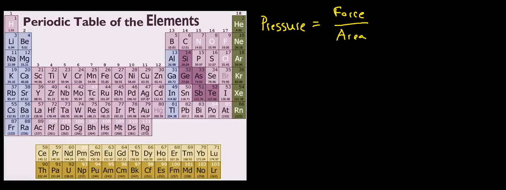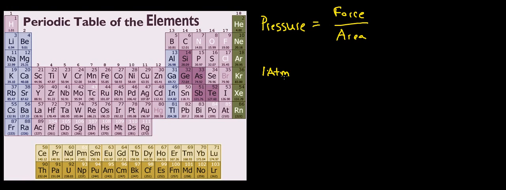with gases. And the pressure of gases is measured in a lot of different ways. But in chemistry, I'm mainly going to be using atmospheres, which is abbreviated ATM.